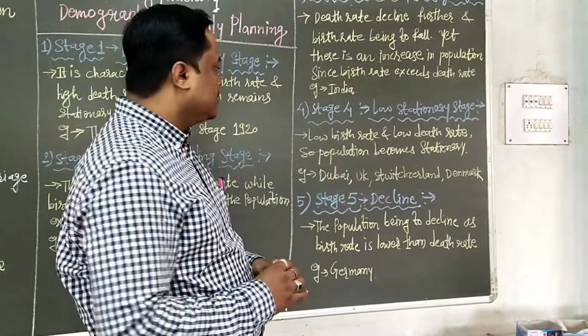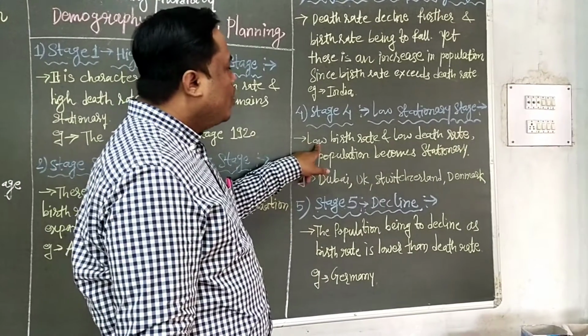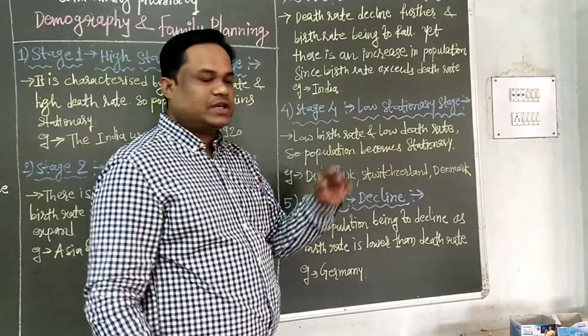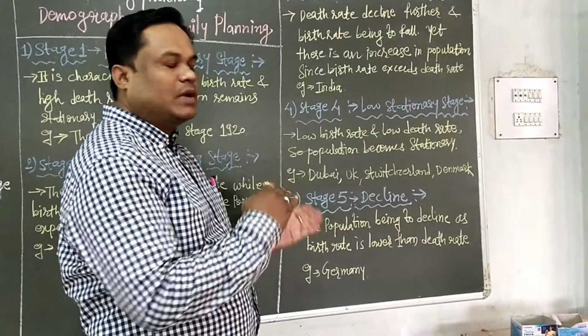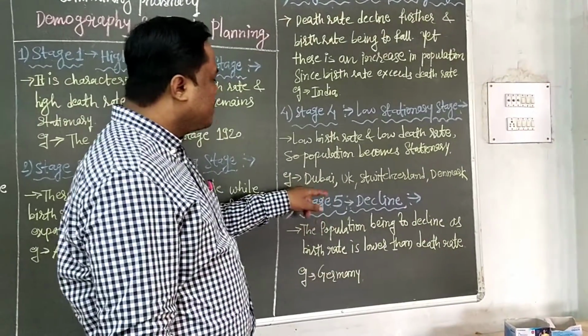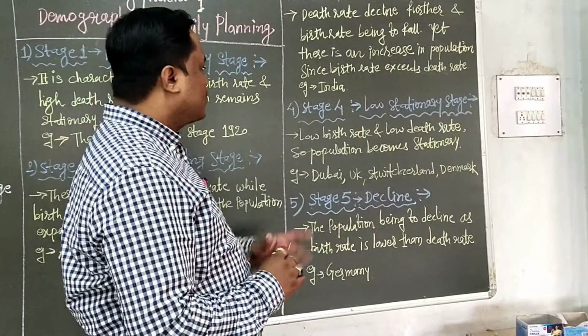The next is stage 4, the low stationary stage. Stationary means stable. In this stage there is low birth rate and low death rate, so the population becomes stationary because they are equal. For example, Dubai, UK, Switzerland, Denmark. These are the example countries for stage 4.